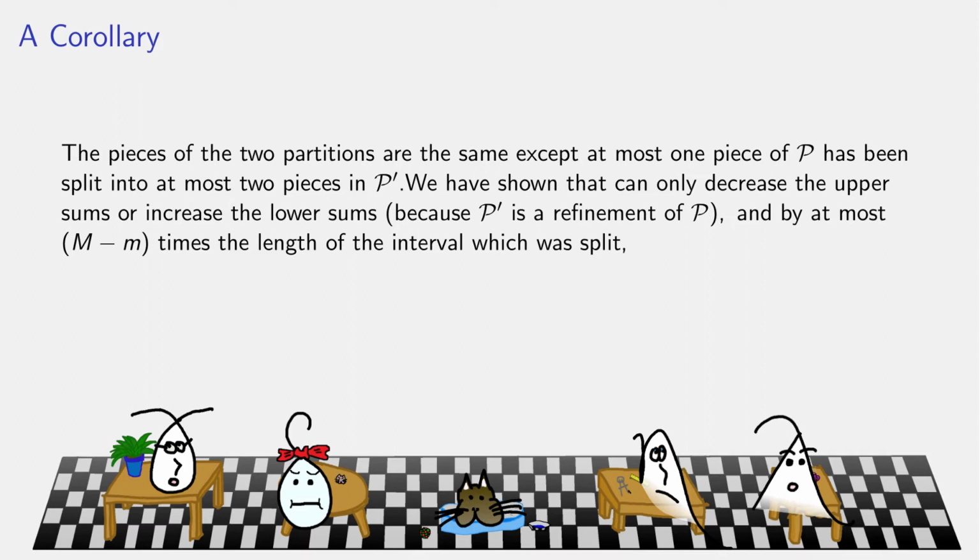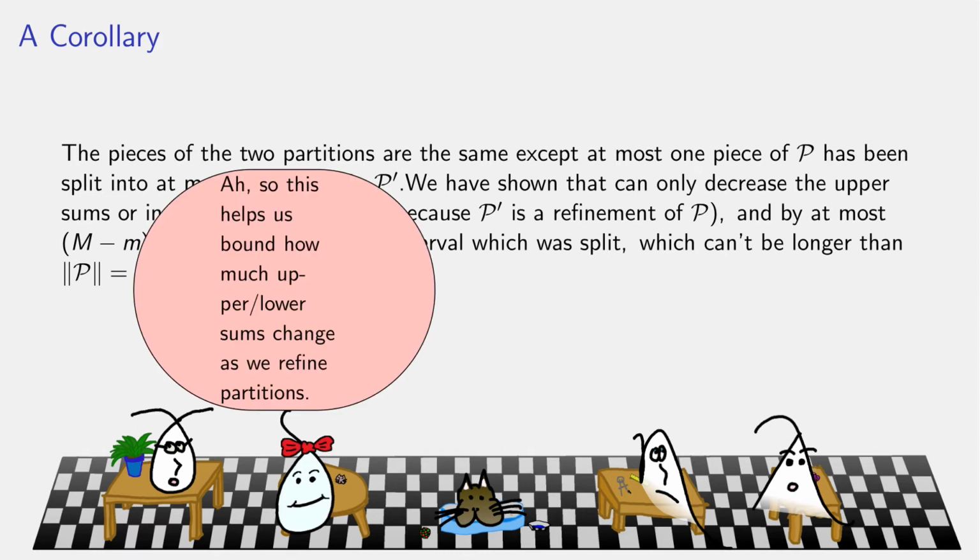Now on the previous result, that was C minus A, but here the length of the interval is from our partition P, which is no larger than delta. So if we refine partitions by adding a single point, this tells us how much the upper and lower sums can possibly change. Adding a single point to a partition can only change the value of the upper and lower sums by, at most, the norm of the partition, delta, aka the biggest possible length that we split in two, times the biggest possible change in value in the function, and the biggest possible change in value in the function is the supremum minus the infimum.